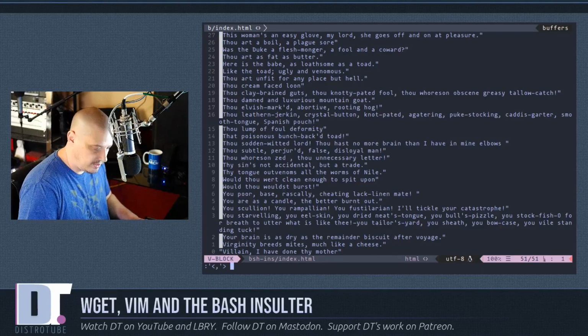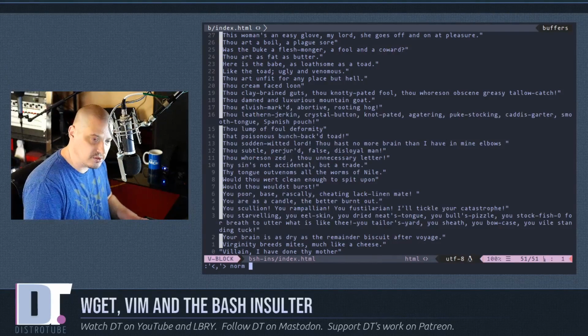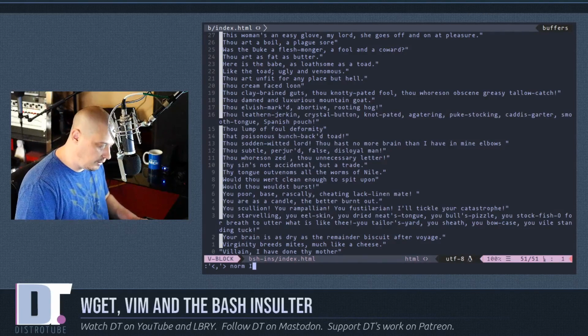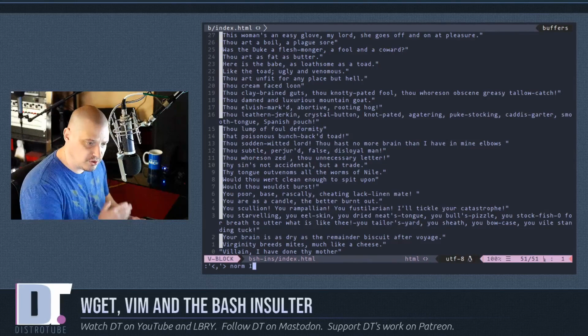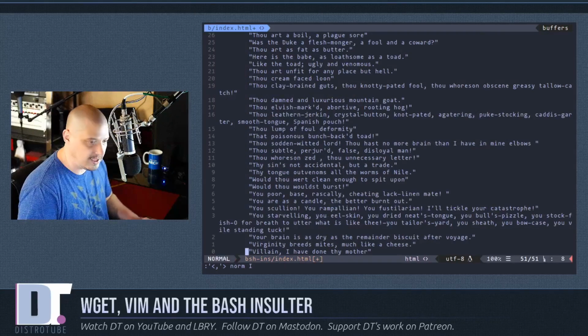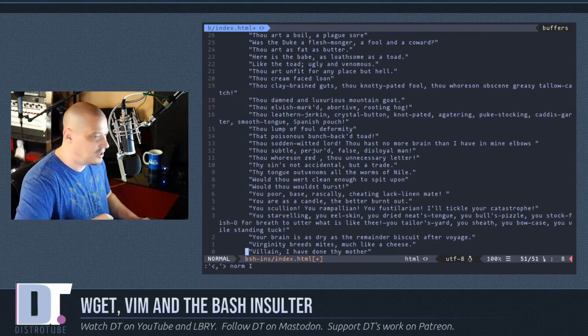You're good there. Space, norm, because you want to do this in normal mode. Run the command capital I, which gets you into insert mode, brings you to the beginning of each line, and then what do you want to do? Once you're at the beginning of each line, you want to space over 1, 2, 3, 4, 5, 6, 7, 8 times. Hit enter. Boom. We're done with both lists.